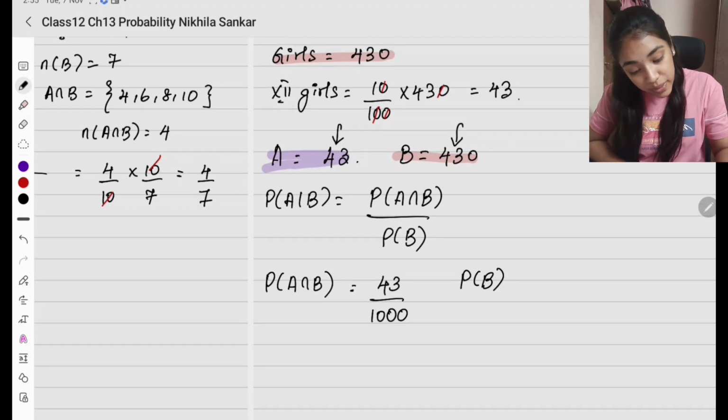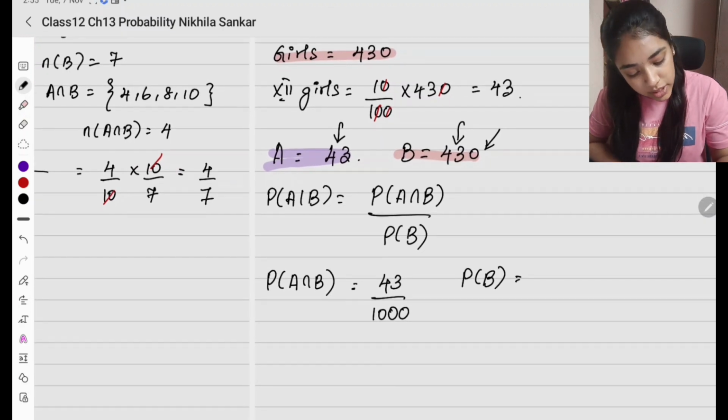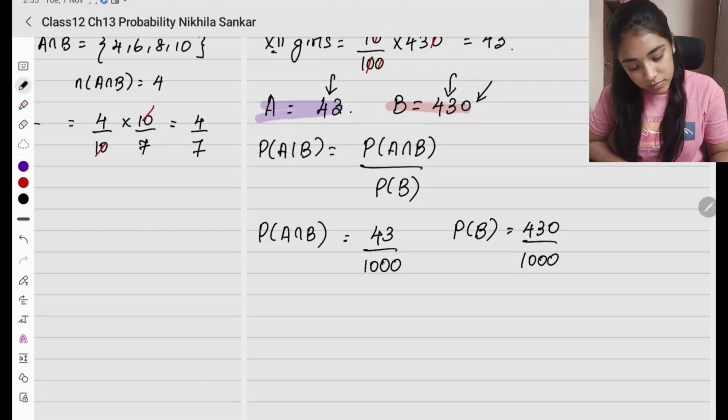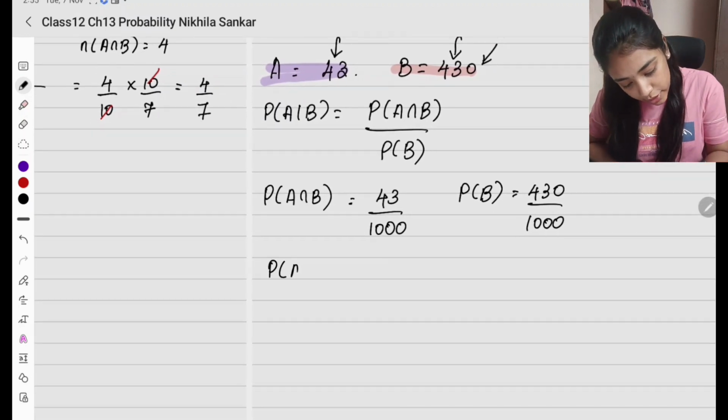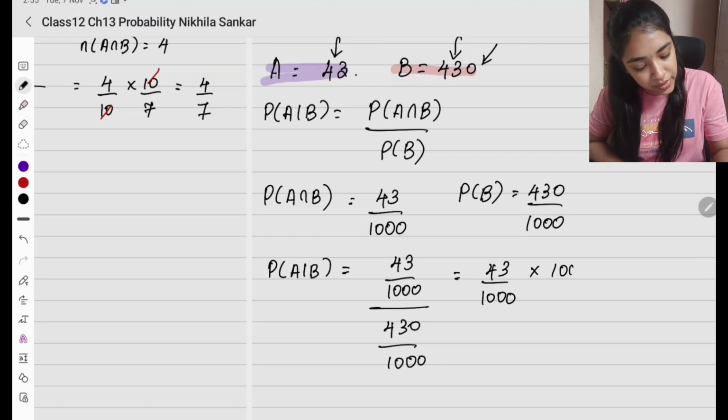Now probability of B என்ன? It's going to be total number of girls ஓட probability. So this is 430 divided by 1000. Okay? So probability of A given B is 43 divided by 1000 divided by 430 divided by 1000. So this is 43 divided by 1000 into 1000 divided by 430.